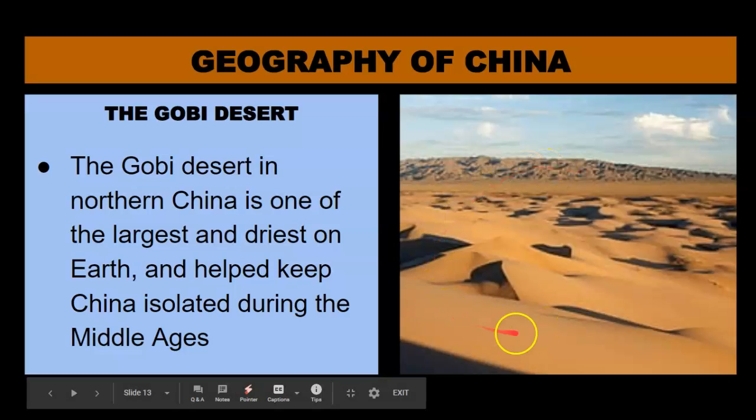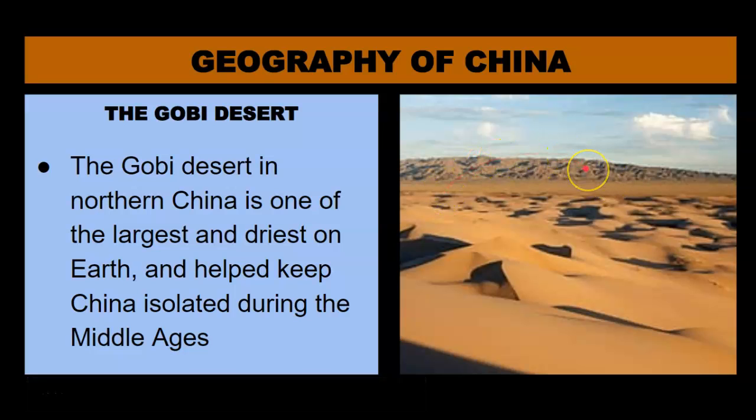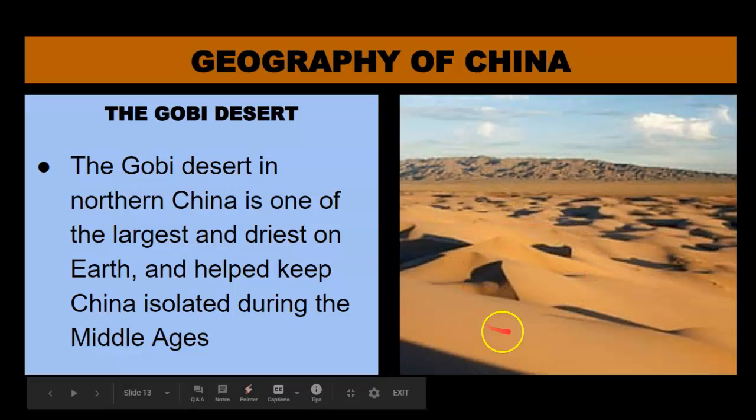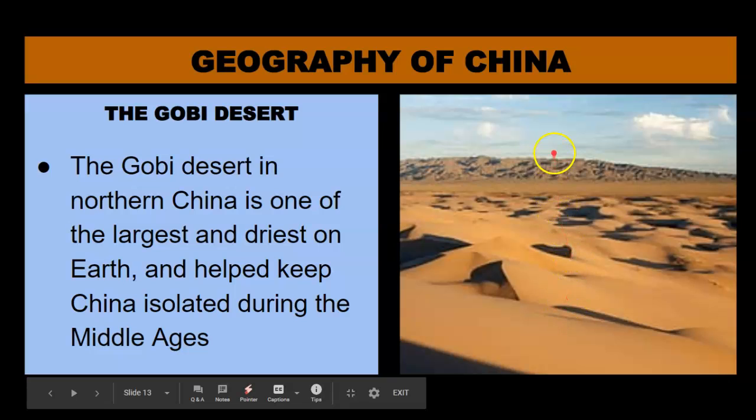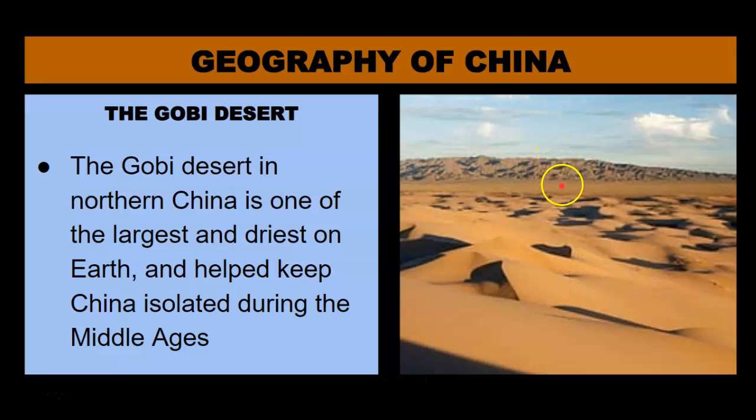So just like there are mountains on the southern border, there's desert on the northern border. Mountains protect against invaders. So our question now is, how would deserts protect against invaders? I'll let you answer that. We will be revisiting our starter question on Friday during our Zoom classroom. So, why would deserts be a dangerous and difficult place to cross? If you can answer why deserts would be dangerous and difficult, you can probably answer how deserts protected China from invaders.